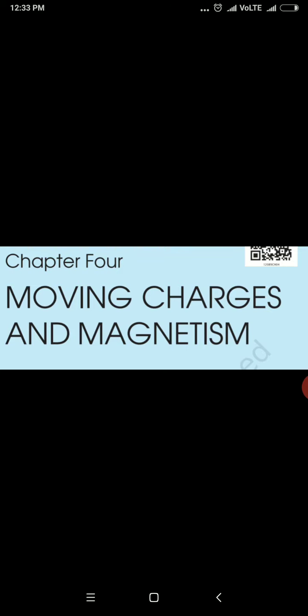Because it is a magnetic dipole, it must have a magnetic moment M, so tau depends on M. Because it is kept in a uniform magnetic field, it depends on capital B. Further, the angle between B and the bar magnet is theta, so tau is equal to MB sine theta is the moment due to the pair of forces on a bar magnet kept in a uniform magnetic field capital B.